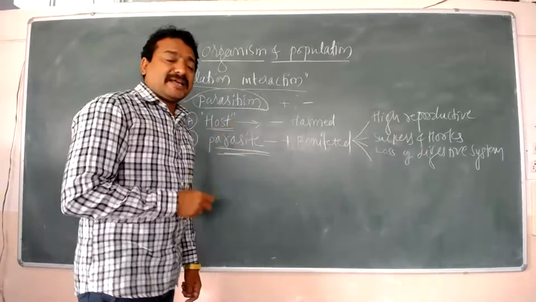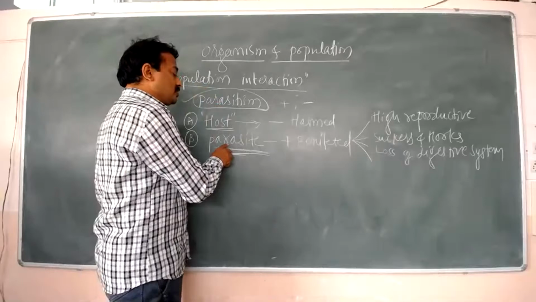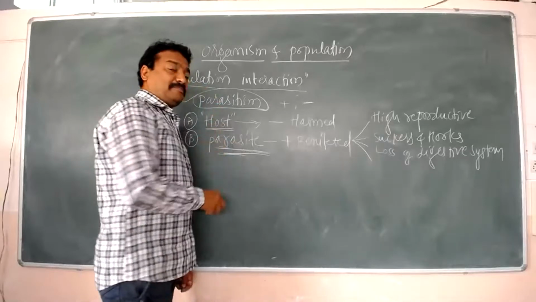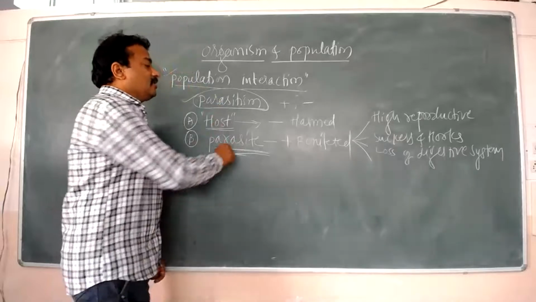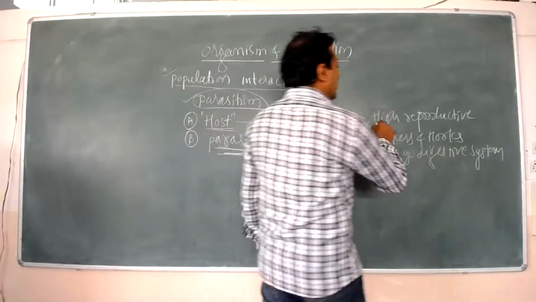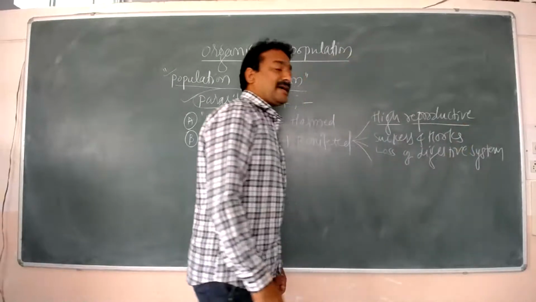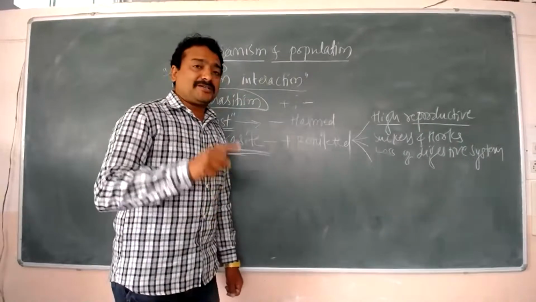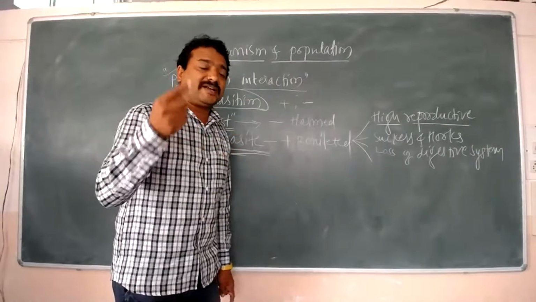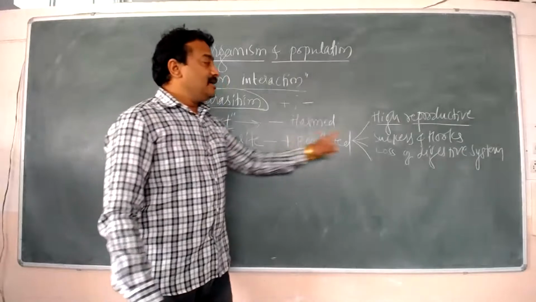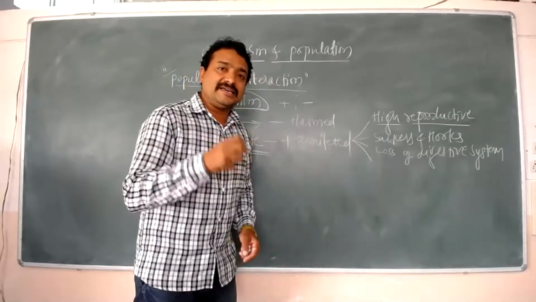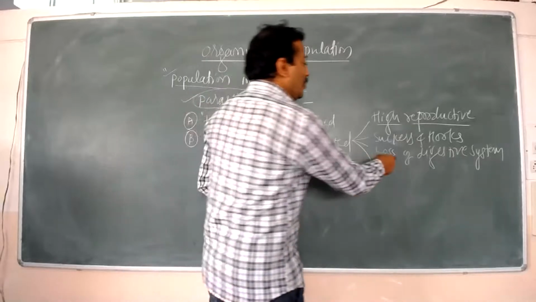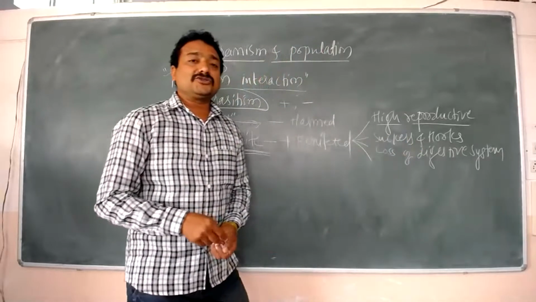Remember, I'm explaining how the host is harmed by the parasite. What are the adaptations present in parasites? For example, parasites have high reproductive capacities, which means the rate of reproduction is very high. They have suckers and hooks which are helpful in holding on to the host, and they have lost their digestive system.